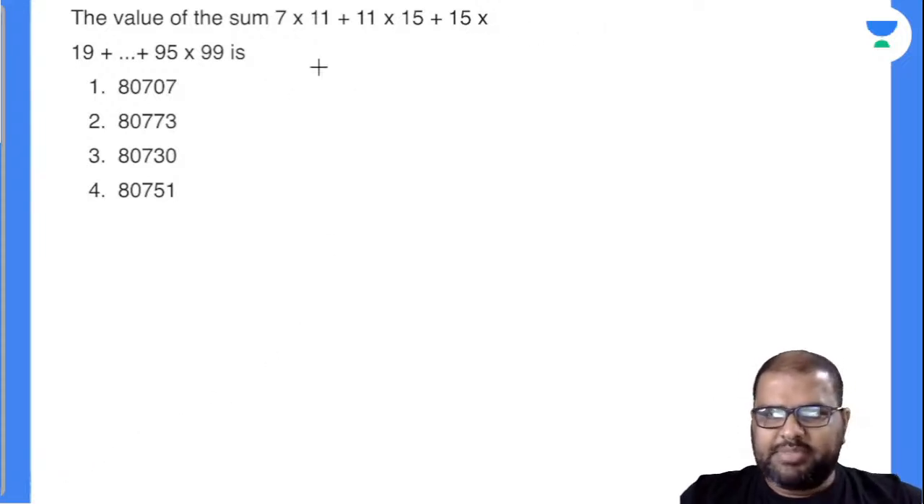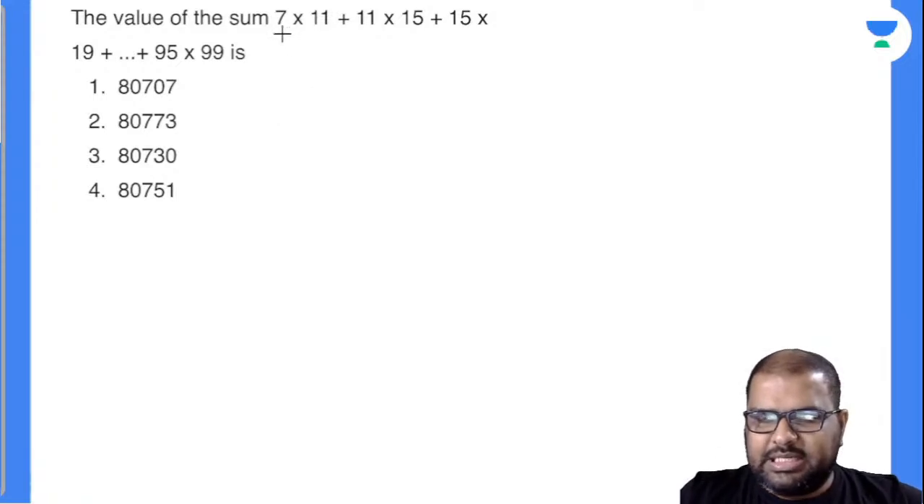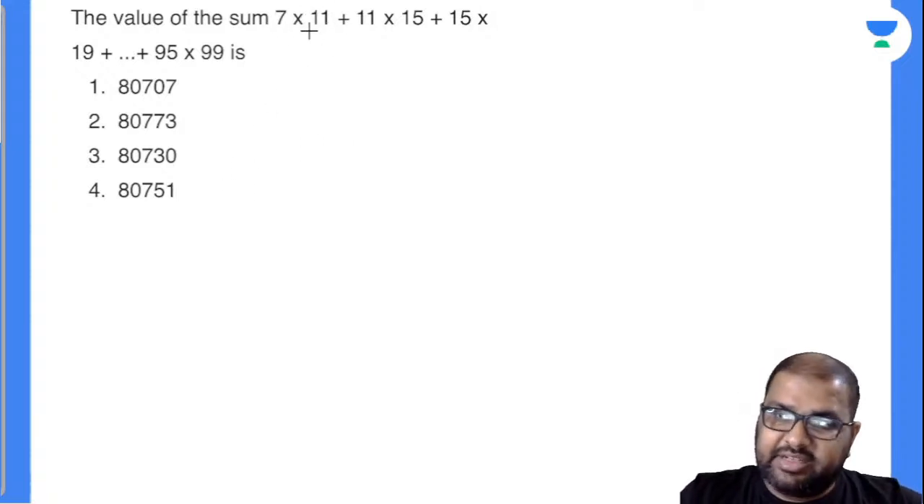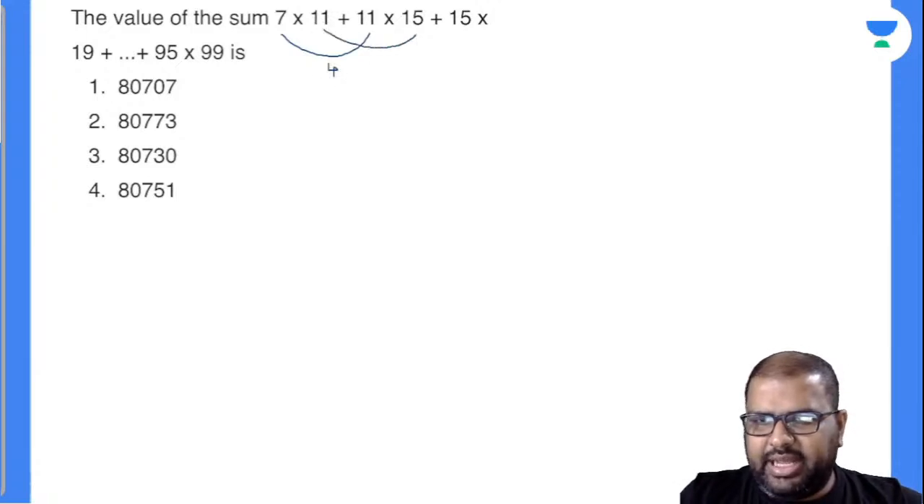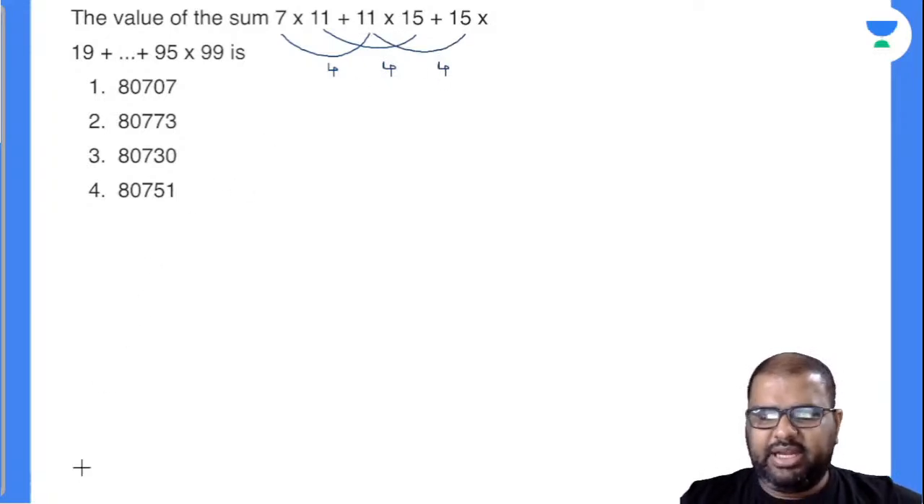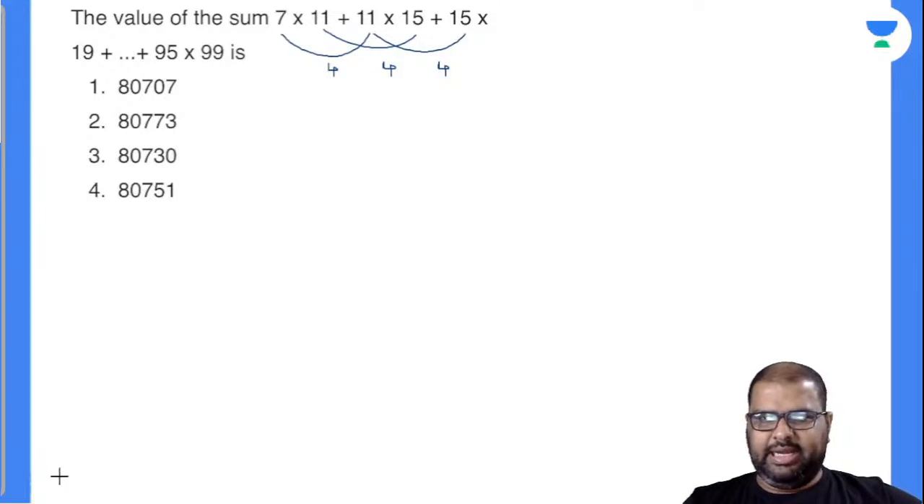Now, first of all, observe the terms in this expression. The first term is 7. The common difference between the first term and the second one is 4. And here, 11 and 15, again it is 4. The same pattern goes on: 11, 15, 4, 15, 19, 4. Finally, 77 plus 15, right?